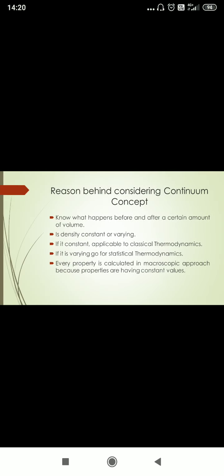Okay. Next, this is the model. This is a graph showing how the concept of continuum works. Just mute yourself, there is disturbance. This is the graph showing density changing.